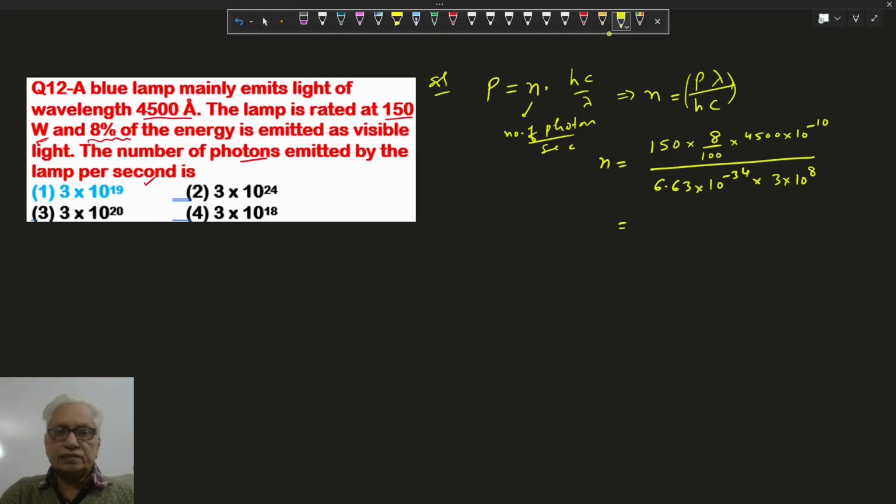We solve it. It comes roughly 2.719 into 10 power 19 photons per second, approximately 3 into 10 power 19 photons per second. So option 1 is correct.